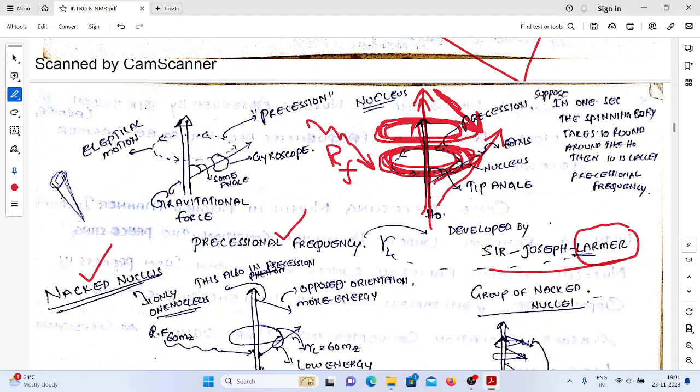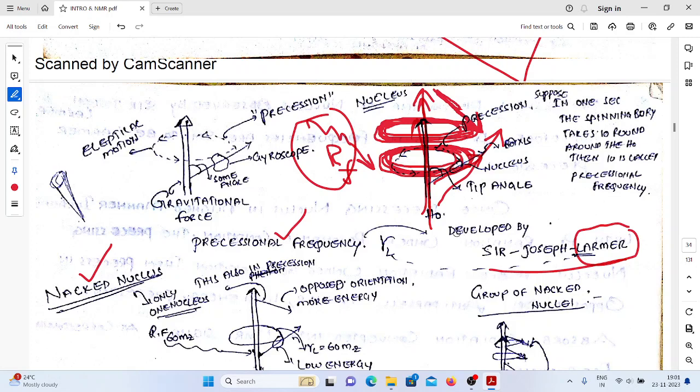If this situation arises, it means my nucleus absorbed some amount of radiation from the radio wave. This is commonly called the classical approach. In the case of one nucleus, this is the situation.